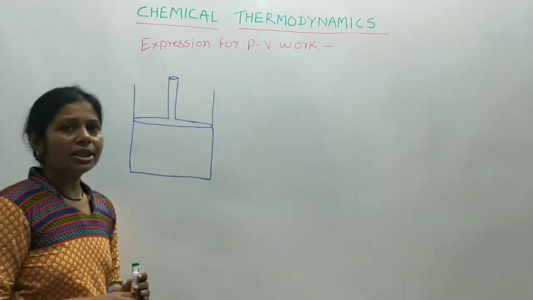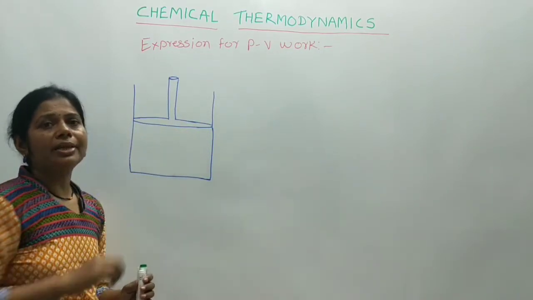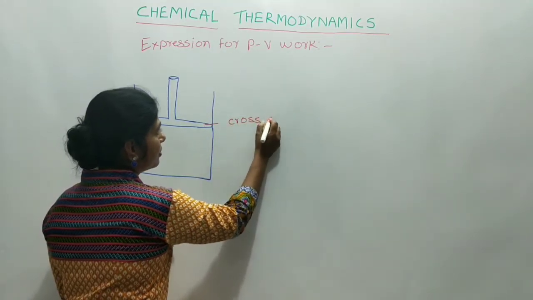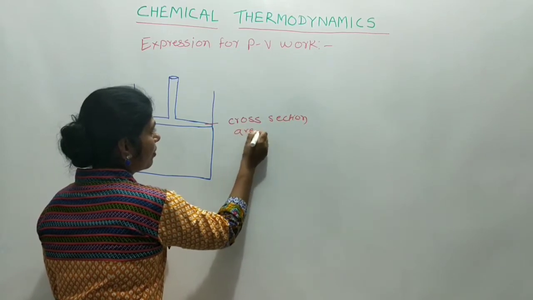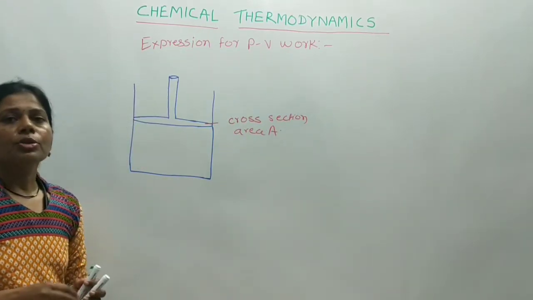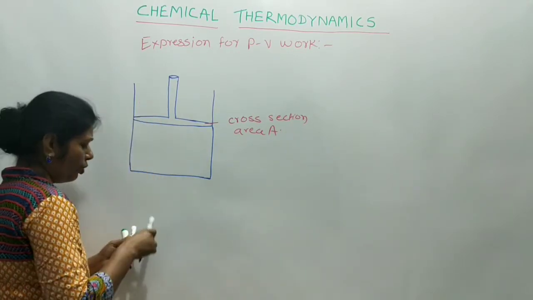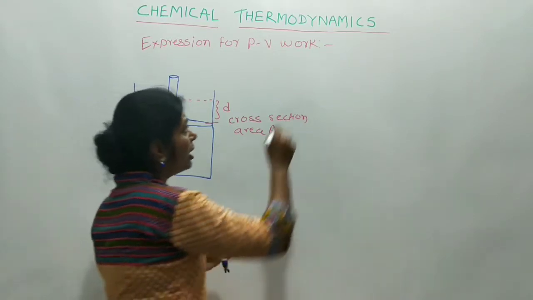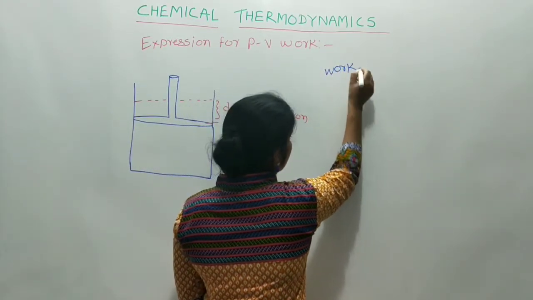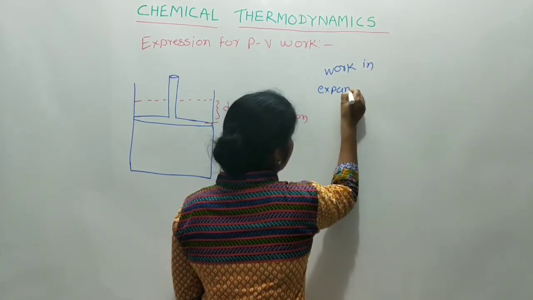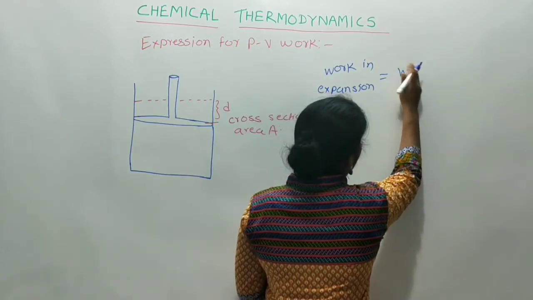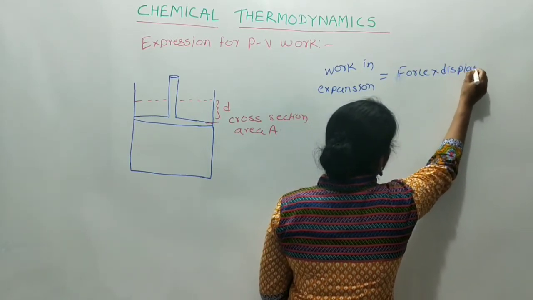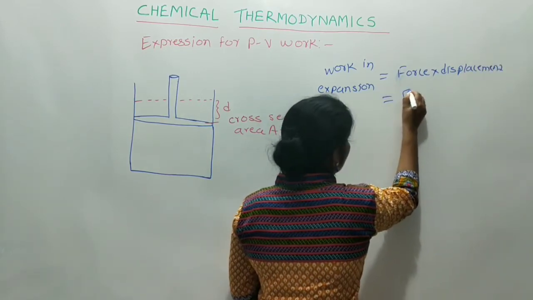Now consider gas is enclosed in a cylinder fitted with weightless and frictionless piston having the area of cross section A. During the expansion of gas, this piston is moved through a small distance, suppose it is D. Now, work in expansion is given by force into displacement, which is equal to F into D.